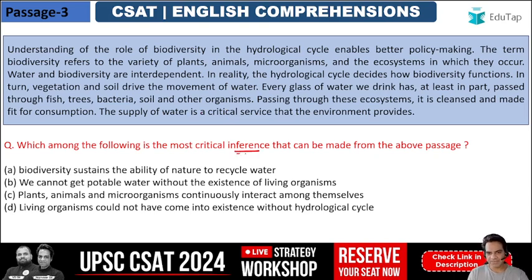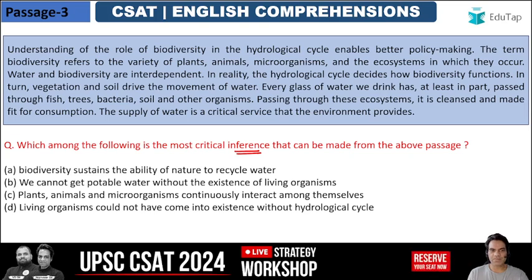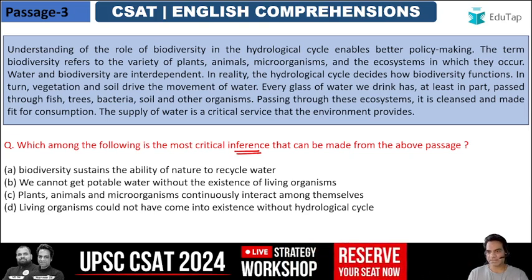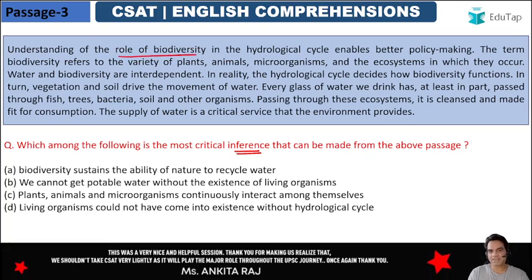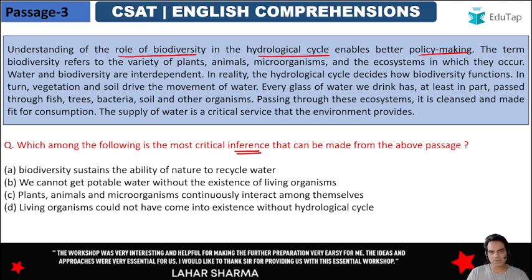What is the most critical inference that can be made from the passage? So हमें inference ढूंढना है, so let's read the passage. Understanding of the role of biodiversity in the hydrological cycle enables better policy making. So the first sentence is always the key, guys. वो क्या कह रहा है कि you have to understand the role of biodiversity in the water cycle, the hydrological cycle. It enables better policy making if you understand how important biodiversity is and what important role it plays in the whole cycle of water condensation, evaporation and all that. That enables people to make better policies.